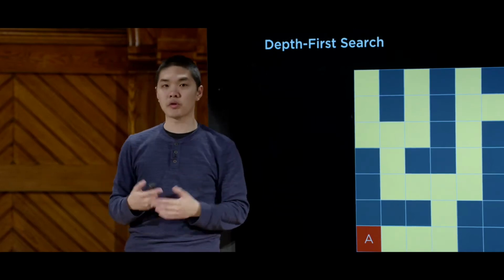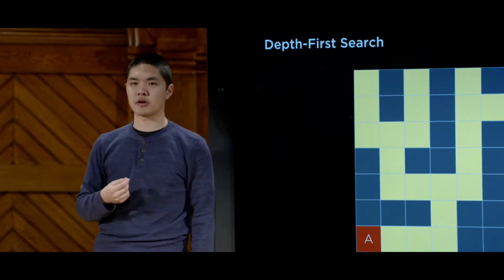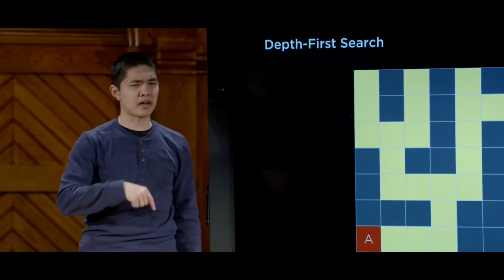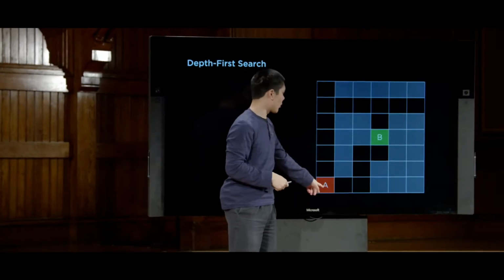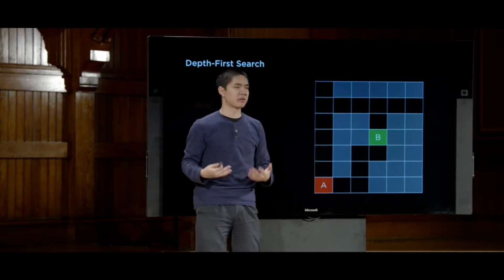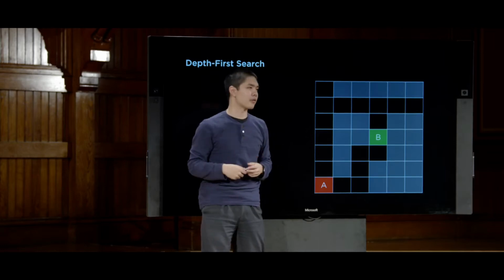The next question, though, that we want to ask is, is it going to be a good solution? Is it the optimal solution that we can find? And the answer there is not necessarily. Let's take a look at an example of that. In this maze, for example, we're again trying to find our way from A to B. And you notice here there are multiple possible solutions. We could go this way, or we could go up in order to make our way from A to B.